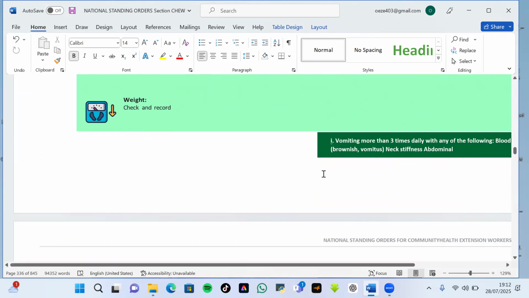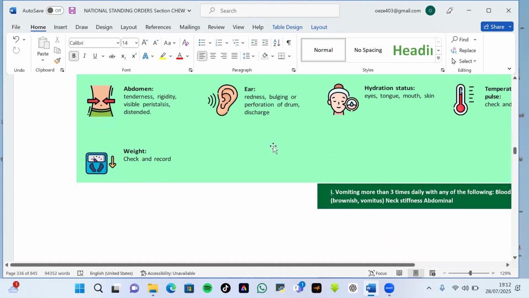The other thing I would want to say, there are some complaints in the standing orders that are tricky. They would give a complaint like this: patient with fever and any of the following. Most times, students find it very difficult because they will be looking out for the complaint that contains everything. For example, maybe a particular box says fever and any of the following: headache, rash.